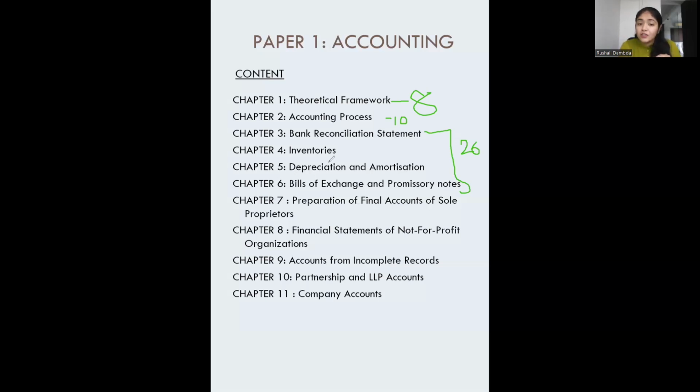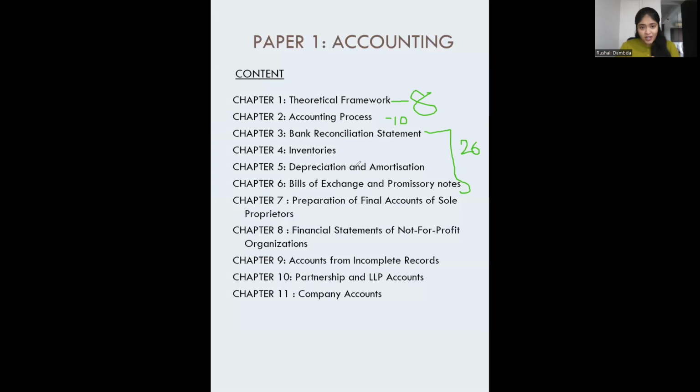Now, what are the things we are learning in these 26 hours? Chapter 3, I told you about bank reconciliation. Then chapter 4 comes in inventories. Inventories, how the records are to be kept of the goods received, raw material received, what are the things going out, the spare parts, all these things we will be learning, all basic information. How it is to be accounted for, what method we are going to use, FIFO, LIFO, if you might have heard, or else we are going to learn everything very nicely.